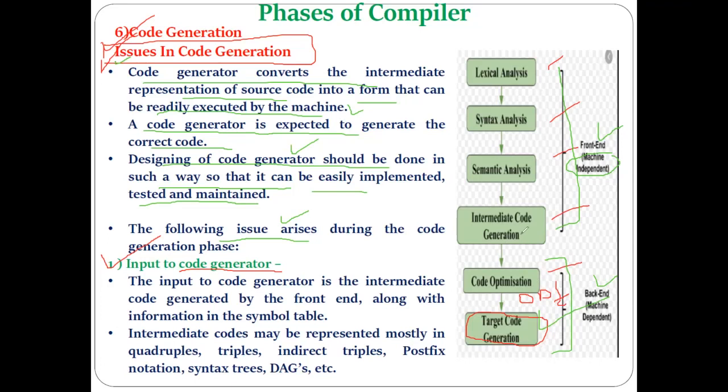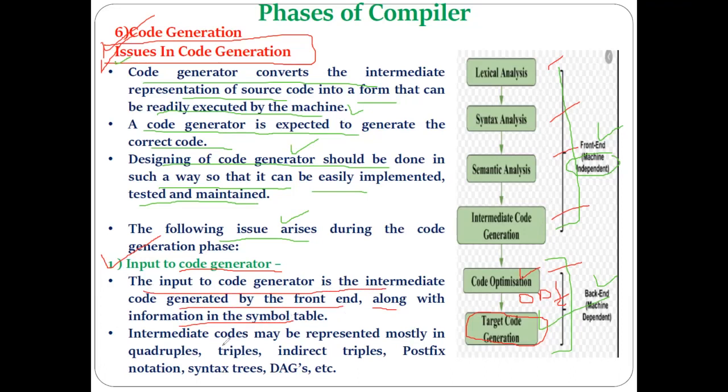You can consider the intermediate code to be part of the front end of the compiler. The intermediate code is generated by the front end of the compiler, and then it is optimized in the code optimization phase. So I have mentioned that the input to the code generator is the intermediate code generated by the front end, along with the information in the symbol table.